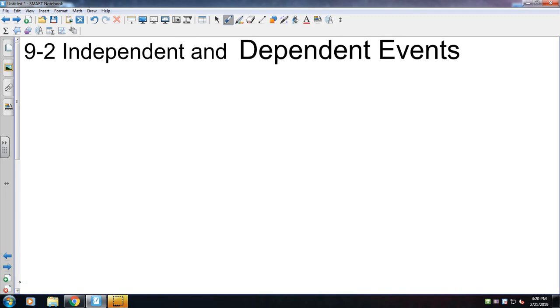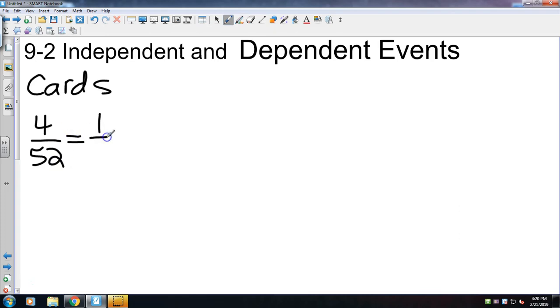So let's say I have a standard deck of cards, and I'm going to pull out a king. There are 4 kings in a deck of cards, so that's 4 out of 52, which is 1/13. Again, this is the probability of pulling a king.